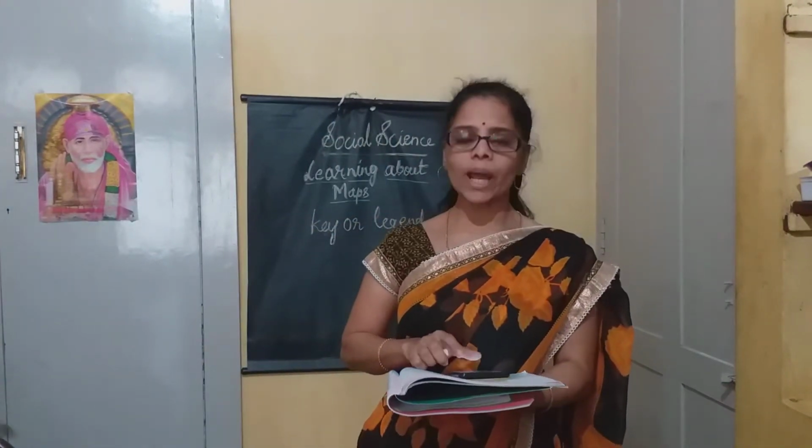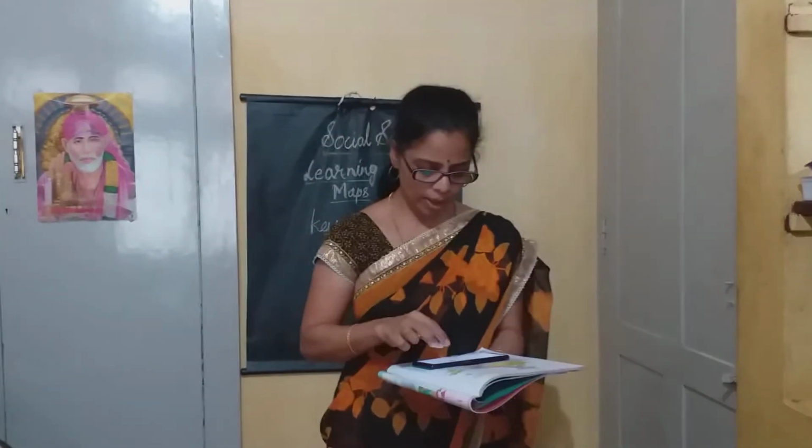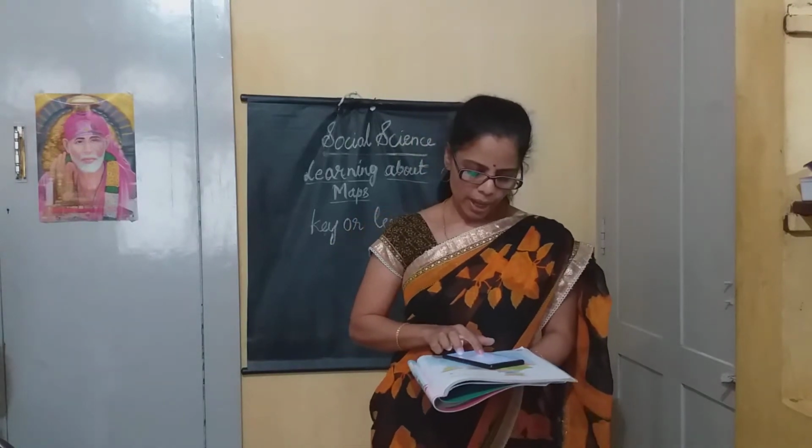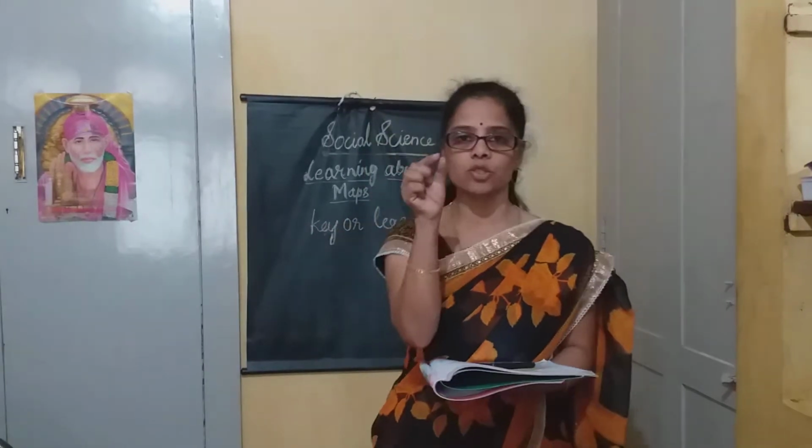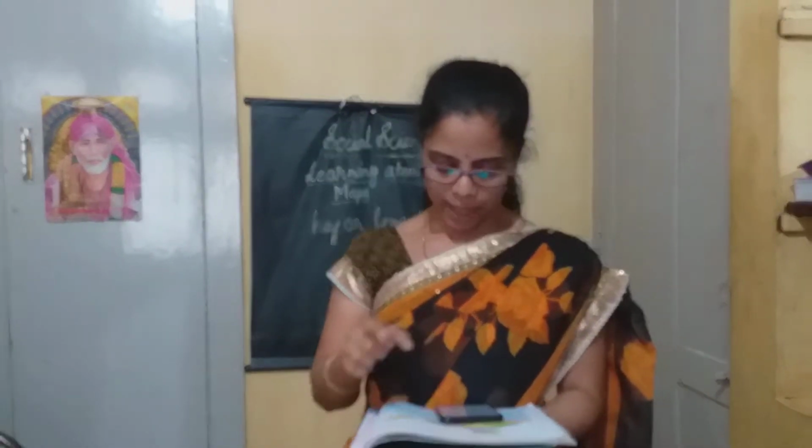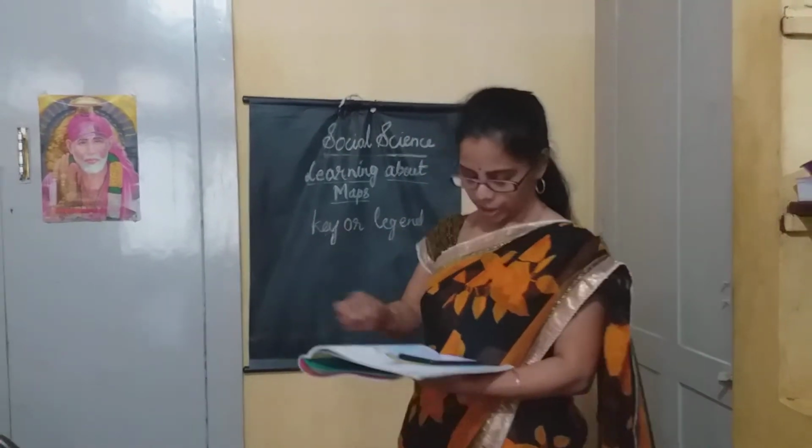Most maps, see what happens? They use this key or legend. The key is a chart that explains the meaning of the symbols. So whatever symbols are there, it explains the meaning of those symbols or signs or colors of that map. That is called the key or legend.